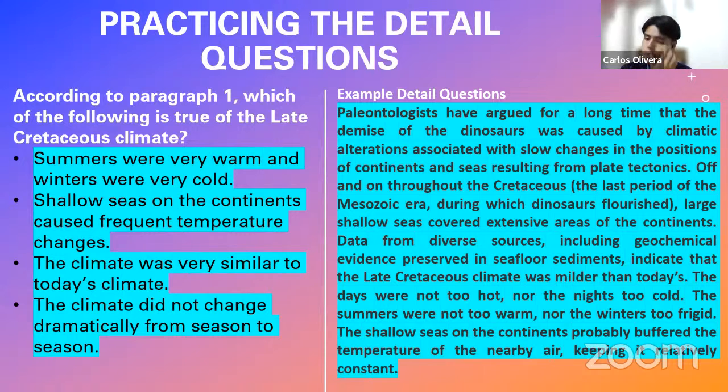This is also supremely wrong. Why? Because what the passage says is actually the contrary, that the temperature affected the sea. It says the shallow seas on the continents probably buffered the temperature. They imitated the temperature of the air. So it's the contrary. And the same for the third one.